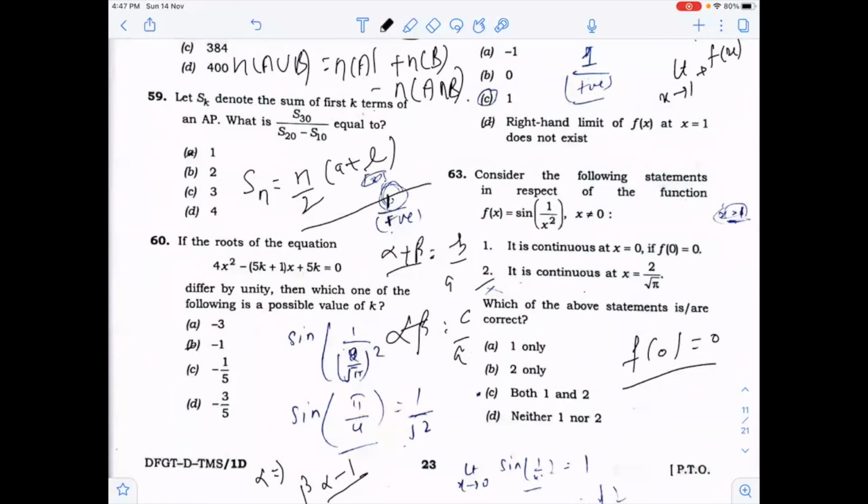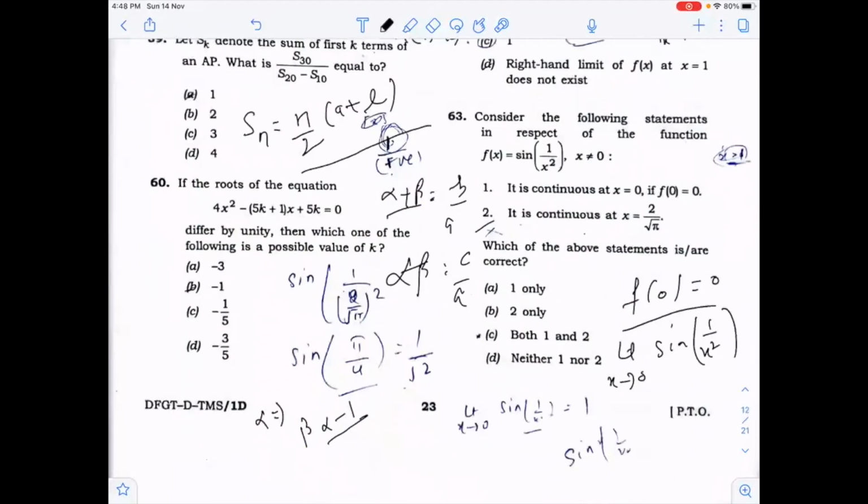So when you apply limit x approaches 0 of sine 1 upon x square, you know that the maximum value of sine will come out to be 1. So this will be 1, and when you put 0, that will also be 1. So both 1 and 2 are continuous. So both 1 and 2 are true.